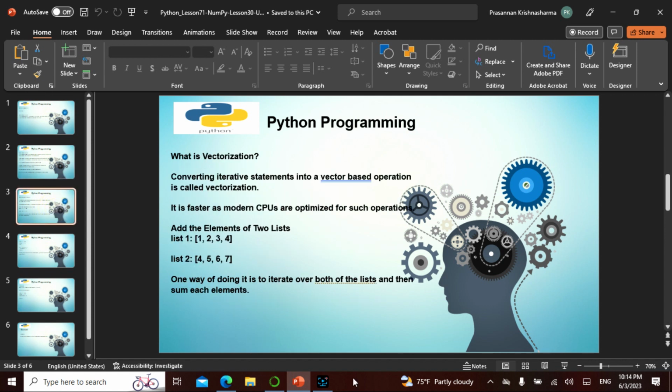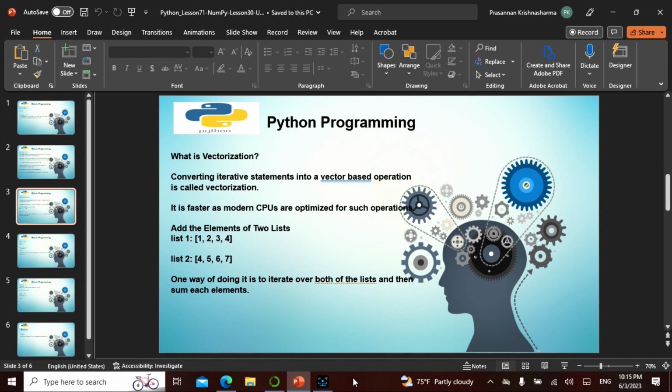So we talked about vectorization. I said vectorization sounded like a cool thing, but what exactly is this vectorization? Converting iterative statements into vector-based operations is called vectorization. So what is an iterative statement? The if-then-else, the do-while loops; repeating itself is called iterating. Modern CPUs are optimized for such operations, which is where vectorization comes in.